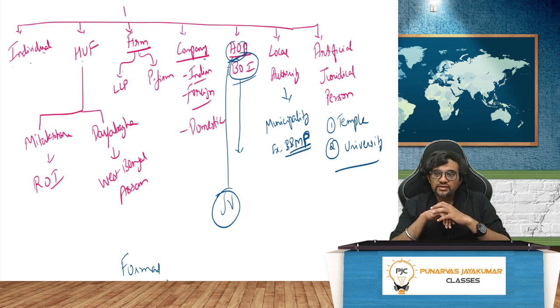But that doesn't take away the taxability. Tomorrow I can charge tax if I want to. So artificial juridical person, temple and university, for example. So this is all, everything is covered. There is nobody who is not covered.